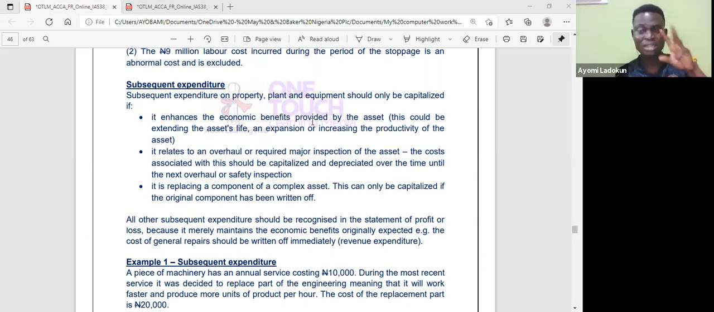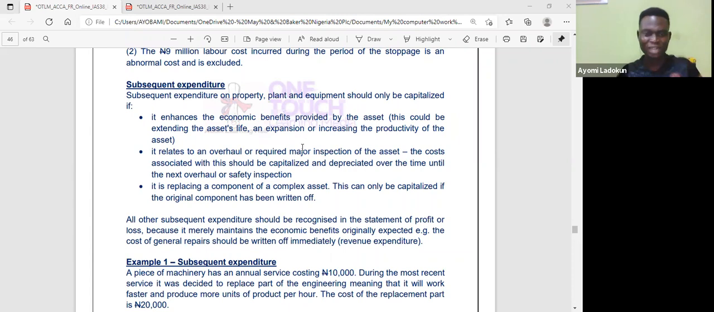So all you need to learn is this. If I see a scenario question and the examiner is asking me how much will be capitalized subsequently on PPE, I think of three things. One, is it going to enhance the economic benefit of the asset? Two, does it relate to an overhaul or require major inspection? Three, does it relate to replacing the component of an asset? Okay, that's it.